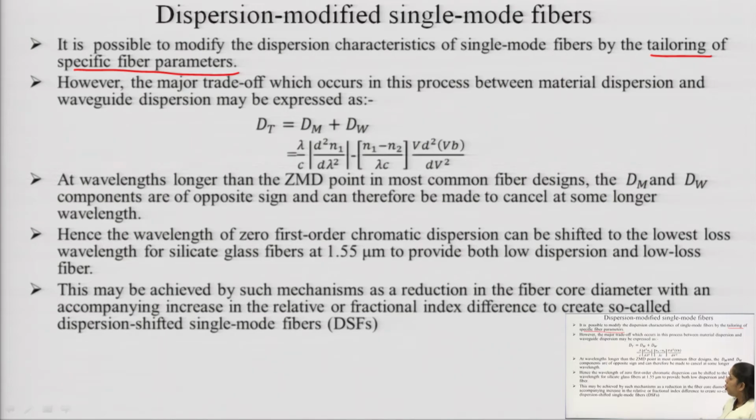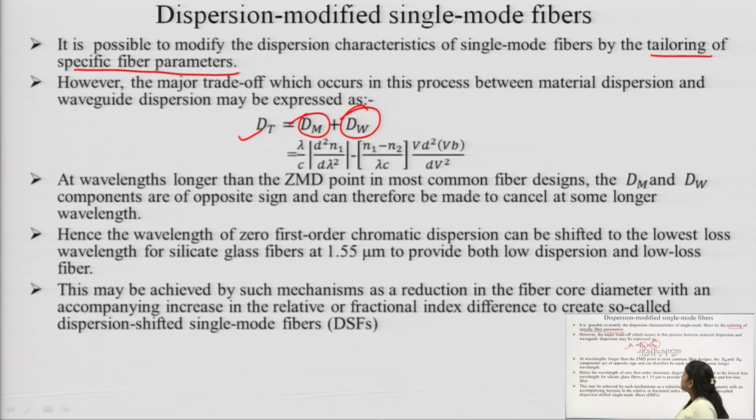However, there is a major trade-off in this process between material dispersion and waveguide dispersion. In a single mode fiber, only intramodal dispersion exists, which comprises waveguide dispersion and material dispersion. So, total dispersion will be equal to the material dispersion parameter and the waveguide dispersion parameter.